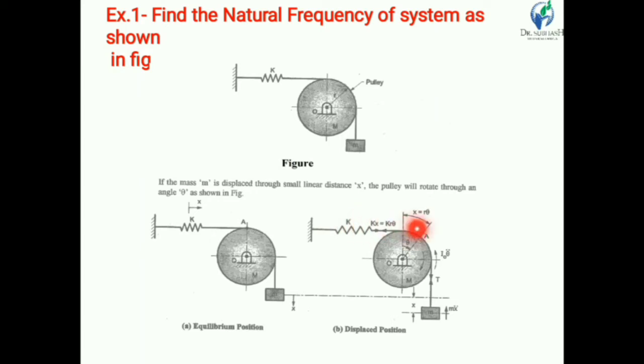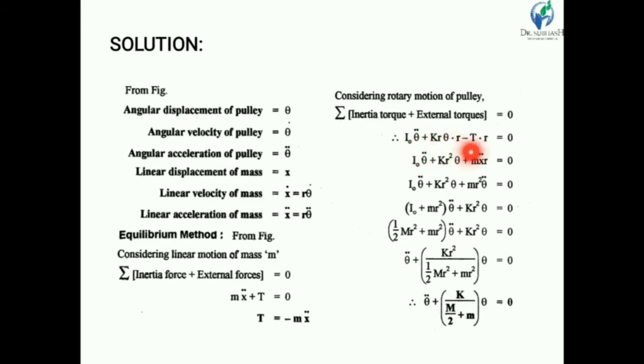There are two external torques: one because of the spring force K x, and another because of the tension. The tension T into R is a torque acting in the clockwise direction, and the spring force into radius acts in the anti-clockwise direction, so we take a negative sign.